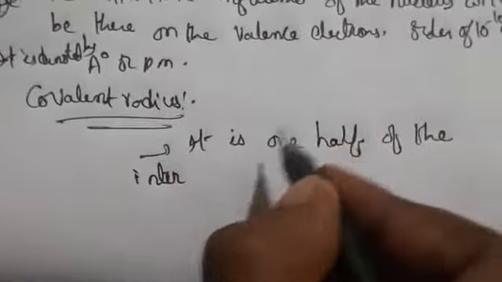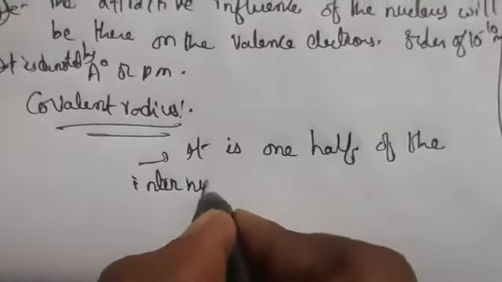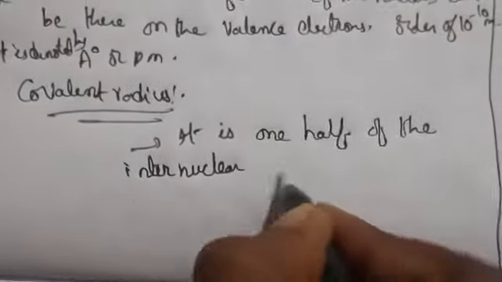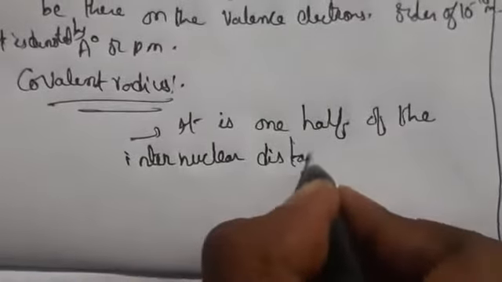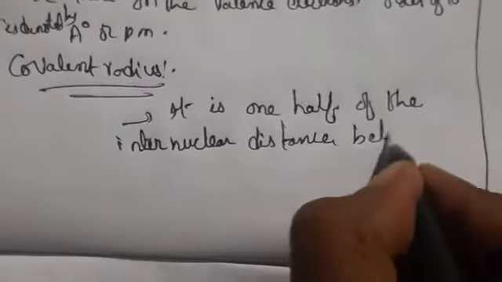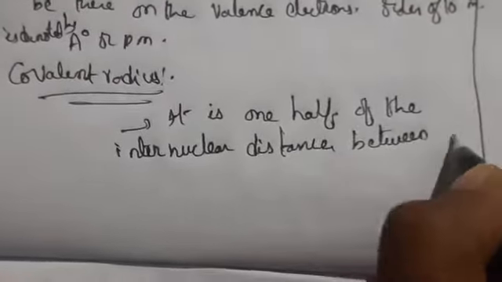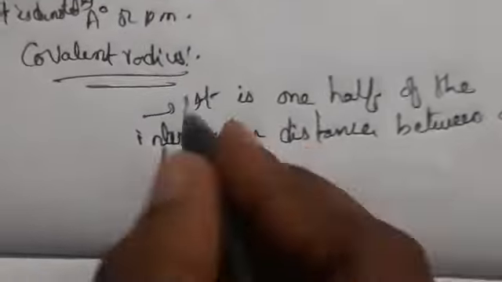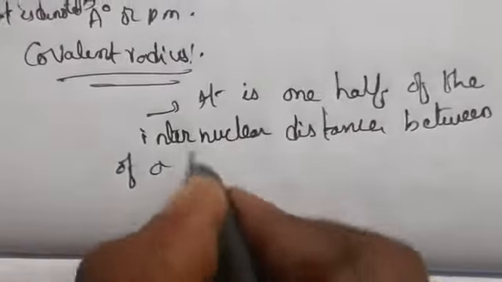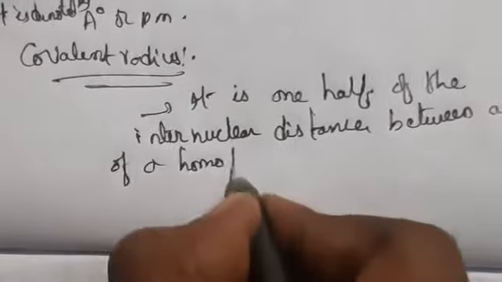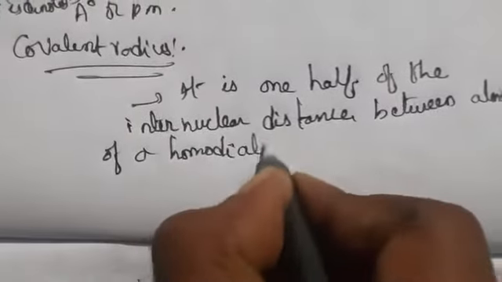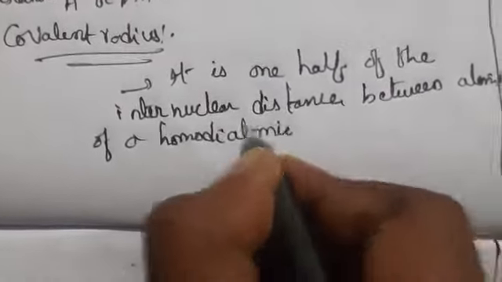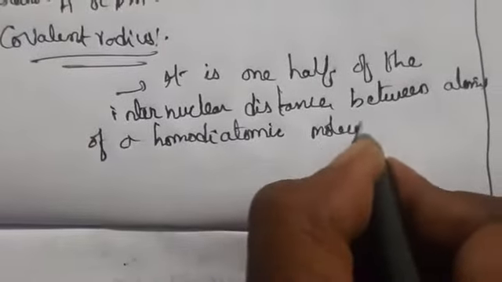So here, internuclear distance between atoms of a homodiatomic molecule, we can say here.